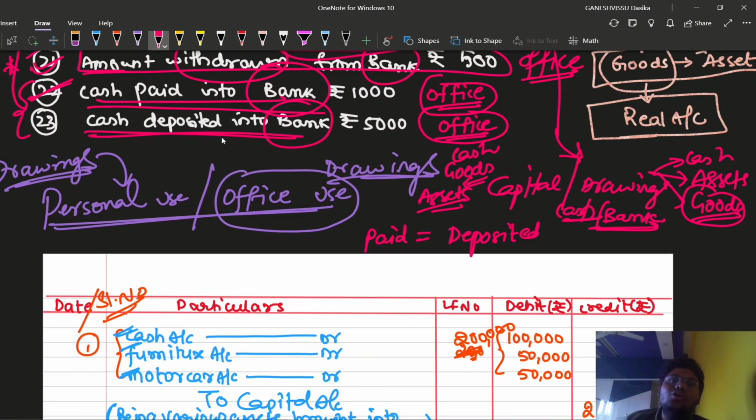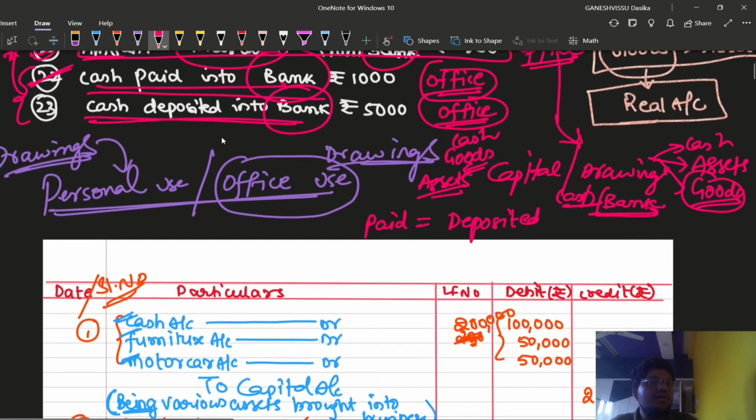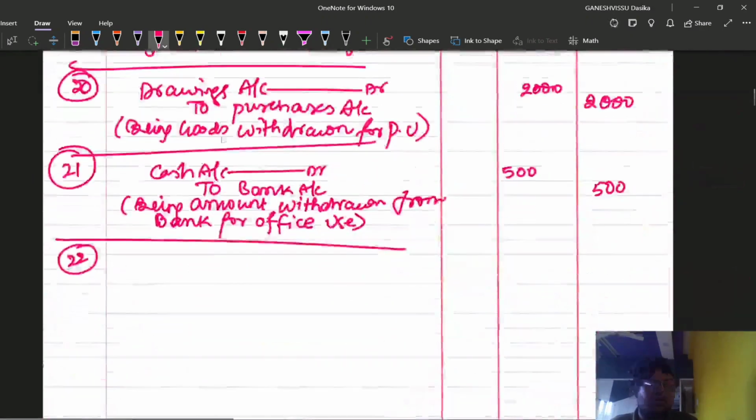So cash is going out of the business. So credit what goes out. Cash is going out, so credit the cash account. Debit the bank account. So bank account at R2, cash account is the entry.